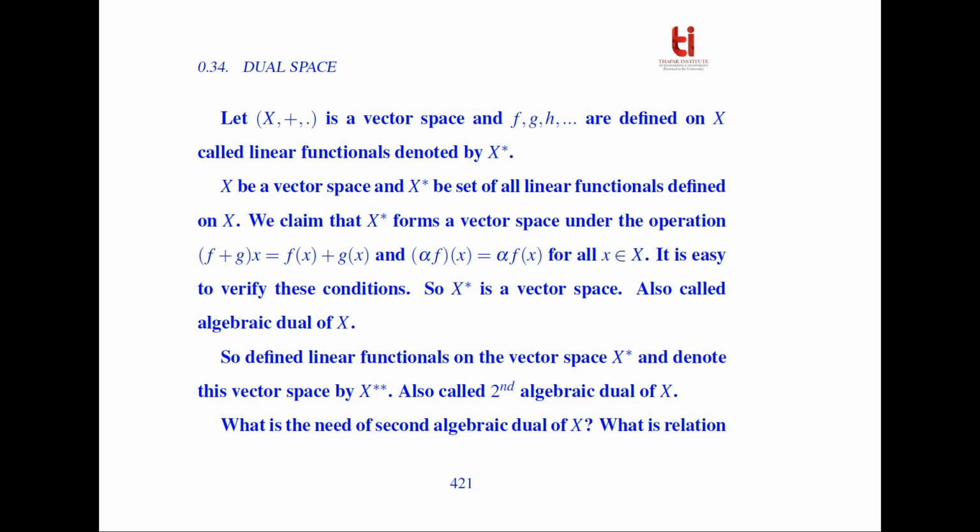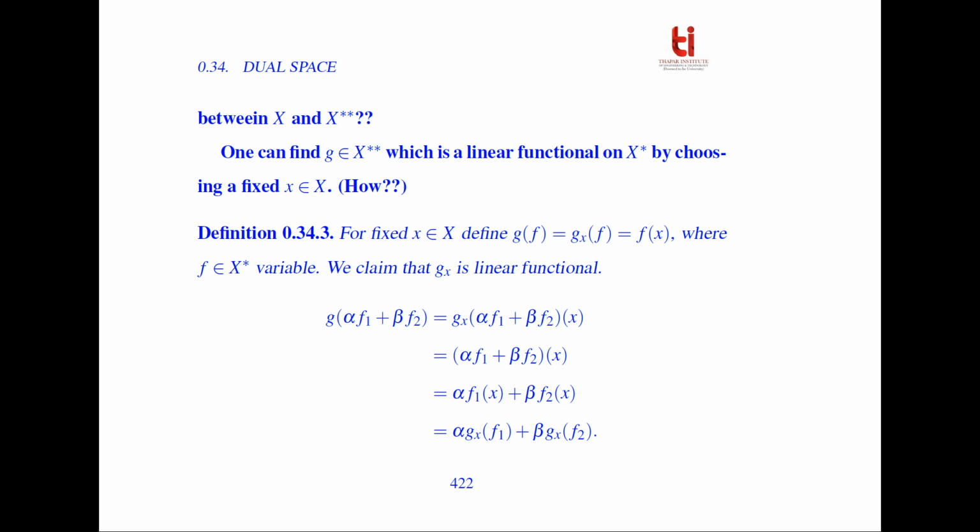Now define linear functionals on the vector space X star, and denote this vector space by X star star. On the same lines, we can define functionals on X star, and we denote those functionals by X star star, which is also a vector space known as the second algebraic dual of X. Now the question is, what is the need of the second algebraic dual and what is the relation of X and X star star?